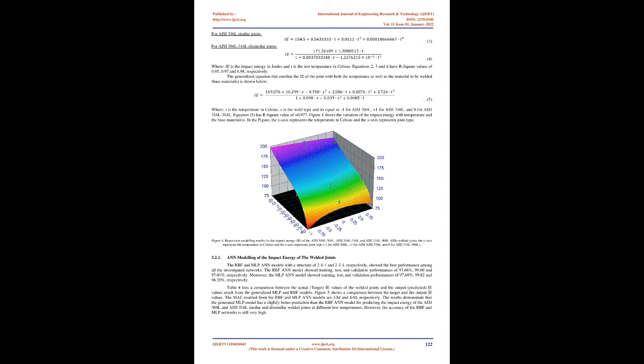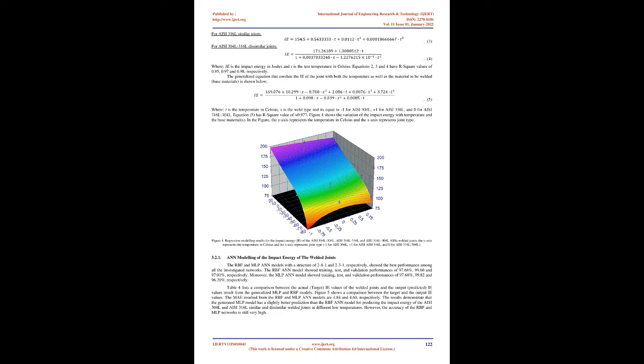3 Results and discussion. 3.1 Impact energy of the stainless steel welded joints at different temperatures. Figure 2 shows the variation of the impact energy of the AISI 304L and AISI 316L SS welded joints with the temperature down to -75 °C. The results revealed that reducing the temperature reduces the impact energy of the welded joints.